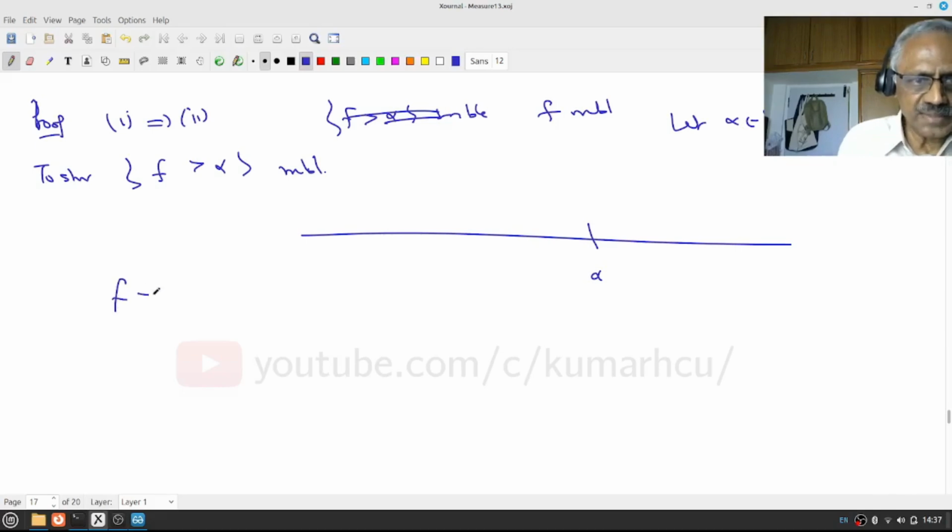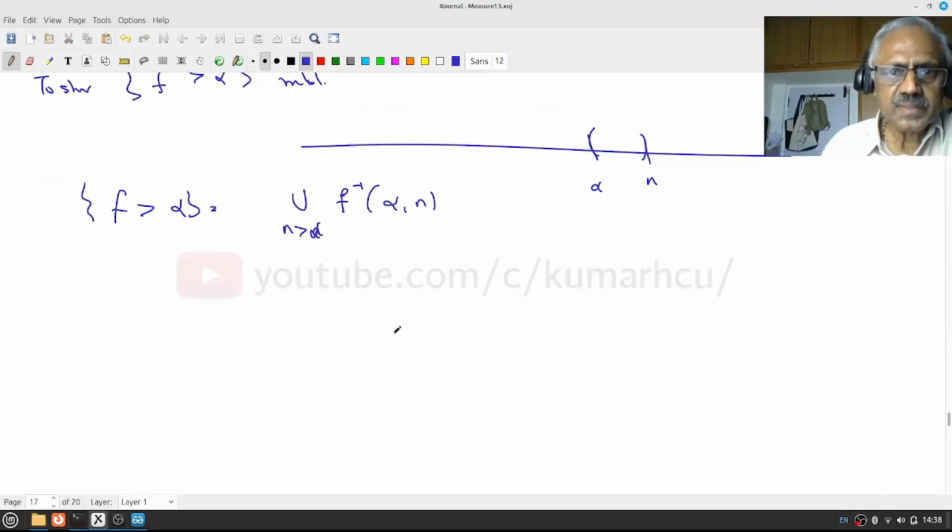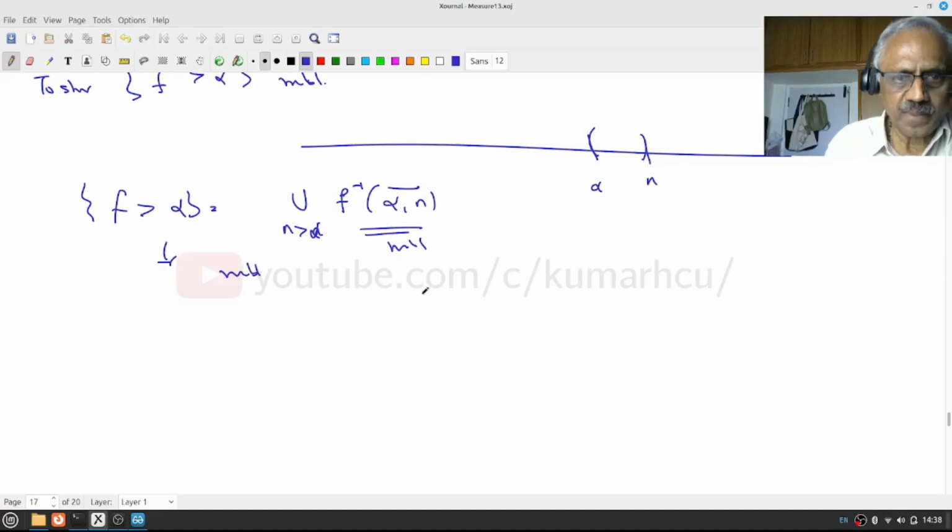You can write {f greater than alpha} as a countable union of measurable sets, f inverse of (alpha, n), where n is greater than alpha. As n increases, this is n greater than alpha. By our definition, this is an open interval, therefore this is a measurable set, and this is a countable union, therefore this is measurable. Is the proof okay? Pause, review, proceed.